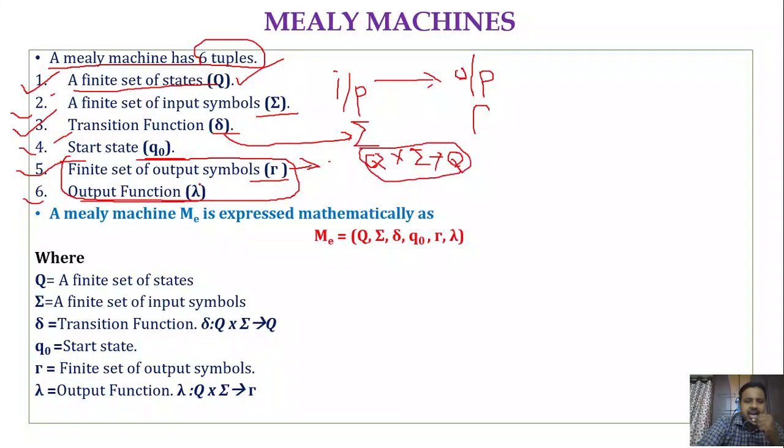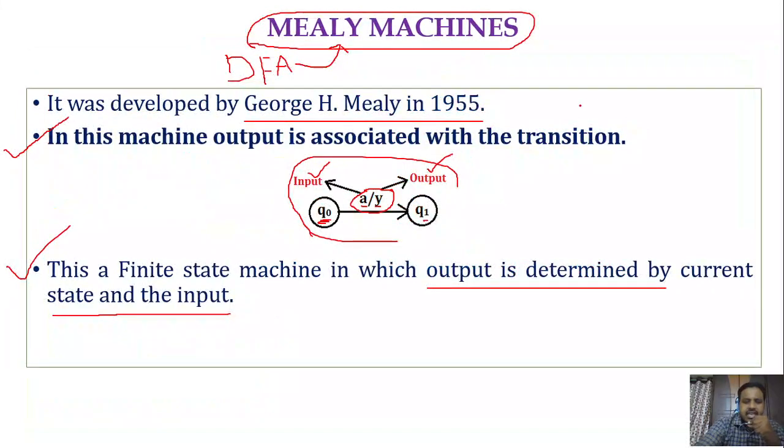Next, we have an output function, which is related to output, right? Lambda takes the current state and current input and produces the output symbol from tau. So what we are saying here is that output is associated with a transition. If you want to get an output, you require two things: one is the state and another is the input symbol.